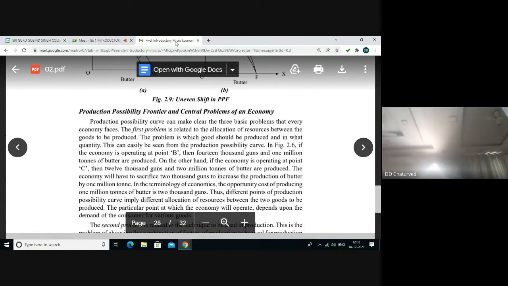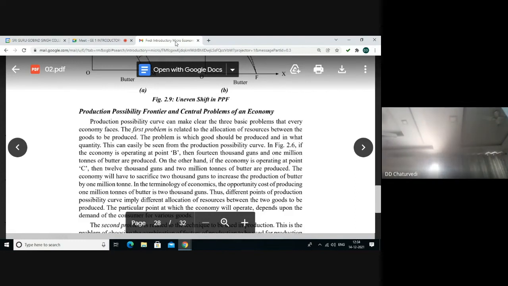In figure 2.6, if economy operates at point B, then 14,000 guns and 1 million tons of butter are produced. On the other hand, when the economy operates at point C, 12,000 guns and 2 million tons of butter are produced. The economy will have to sacrifice 2,000 guns to increase the production of butter by 1 million ton.